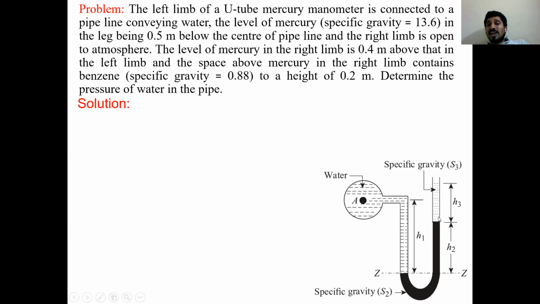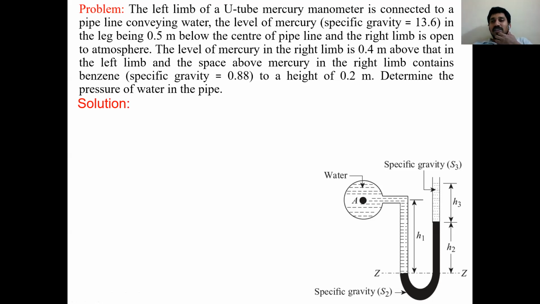Next, over that I have benzene, with height 0.2 meters. So H3 is 0.2 meters. So totally we have 3 liquids, 3 specific gravities. For water, no need to mention specific gravity, because we directly take the density as 1000, specific gravity 1. For mercury, specific gravity 13.6. For benzene, S3, specific gravity 0.88.